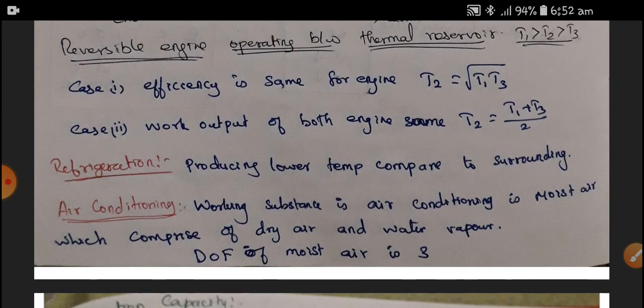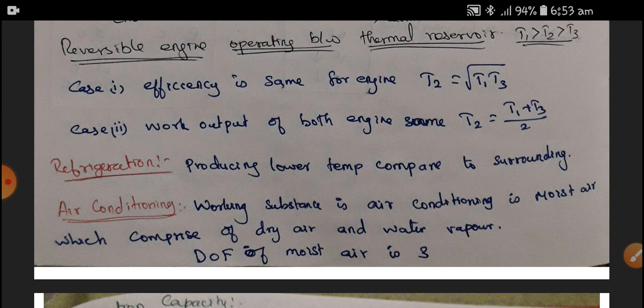Next, refrigeration and air conditioning. Refrigeration produces a lower temperature as compared to the surroundings, whereas in air conditioning the working substance is moist air, which comprises dry air and water vapor. So air conditioning means we are adding moisture, adding humidity, to the dry air. Here the degrees of freedom of the moist air is 3. You have to notice that.